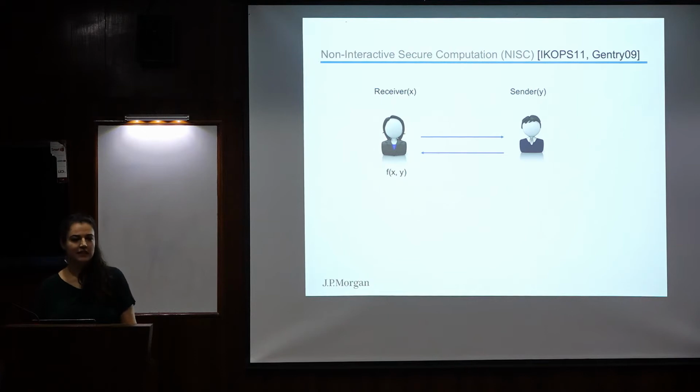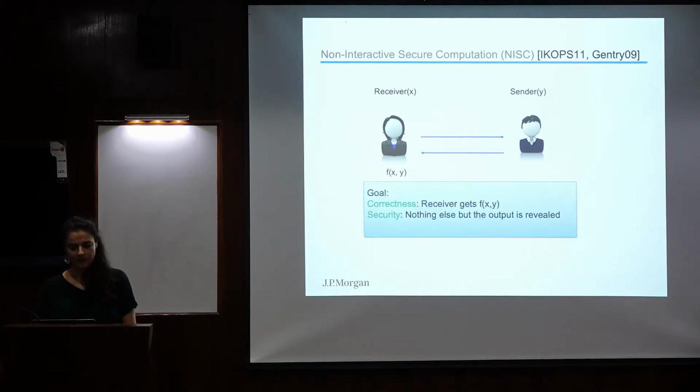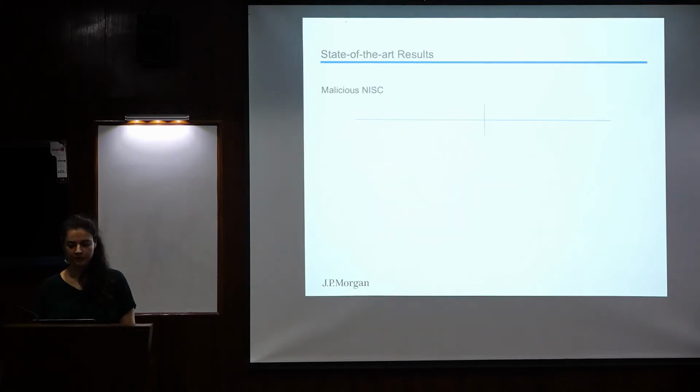The sender doesn't receive the output. As I said, we're going back to the basics. This is the non-interactive secure computation. The goal is that we need correctness, and we also want the receiver to receive just the output and nothing else should be leaked.